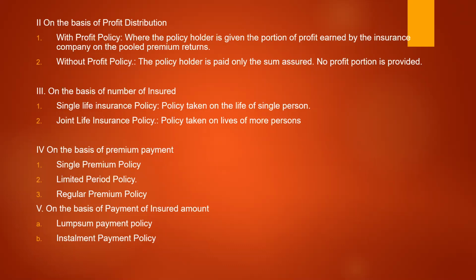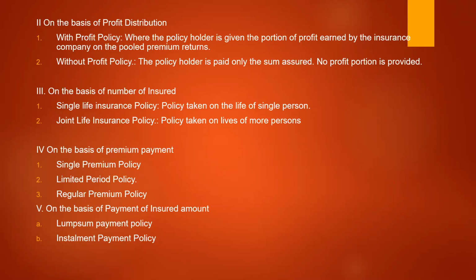Without profit, in the sense, no additional benefits are given except the sum assured. The profit is retained by the insurance company, so it is a without profit policy. There is an option with the person to take the profit portion in the distribution, or he can leave it, going without. If it is a with profit policy, the insurance premium will be a little higher. If it is a without profit policy, the insurance premium is normally less.